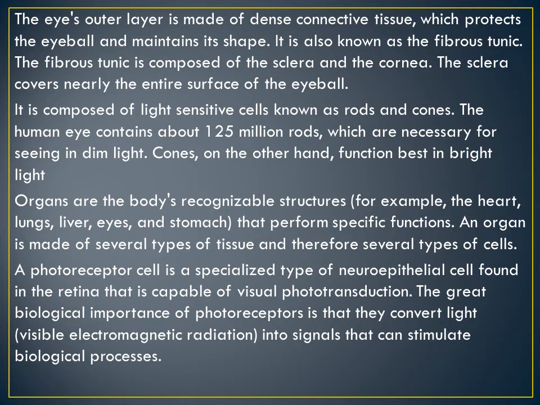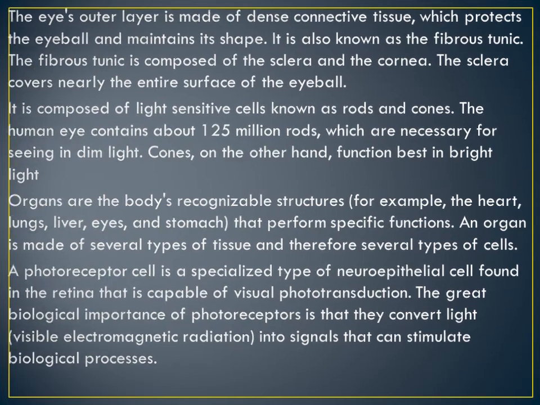It is a specialized type of neuroepithelial cell found in the retina that is capable of phototransduction. The great biological importance of photoreceptors is that they convert light, visible electromagnetic radiation, into signals that can stimulate biological processes.